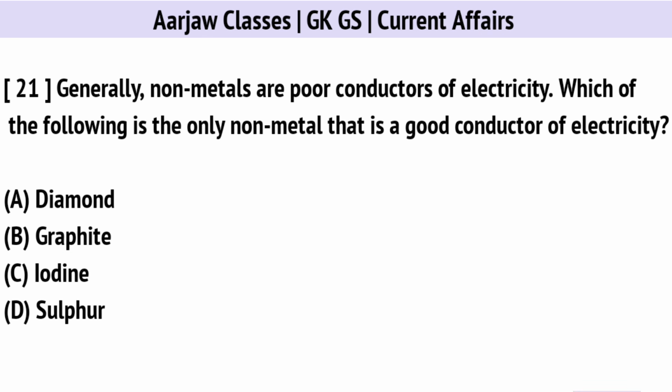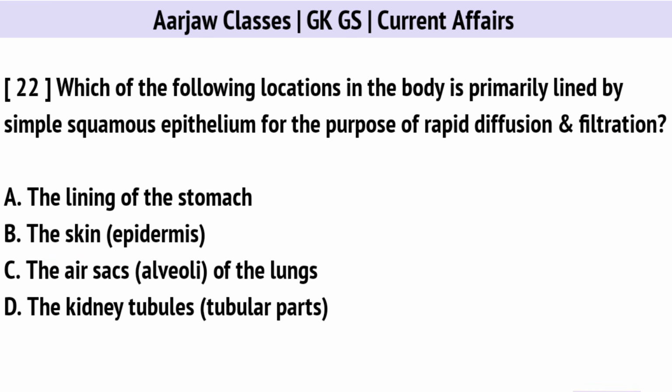Generally, nonmetals are poor conductors of electricity. Which of the following is the only nonmetal that is a good conductor of electricity? Right option is B. Graphite. Which of the following locations in the body is primarily lined by simple squamous epithelium for the purpose of rapid diffusion and filtration? Correct option is C. The air sacs of the lungs.